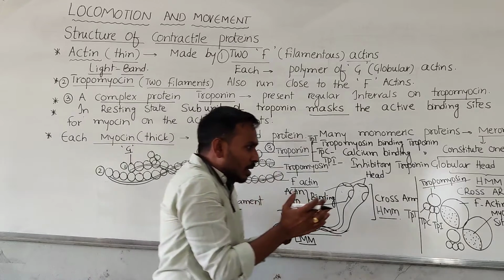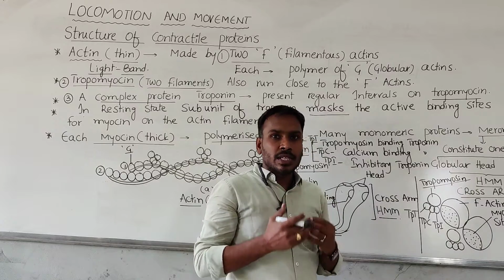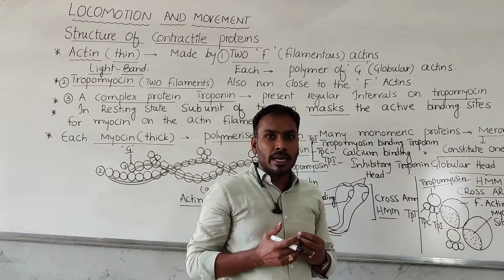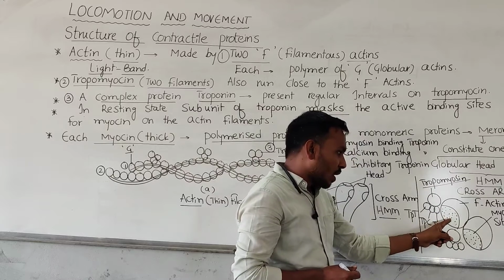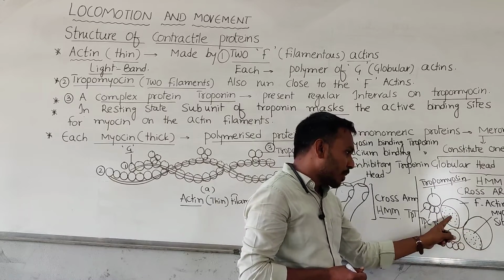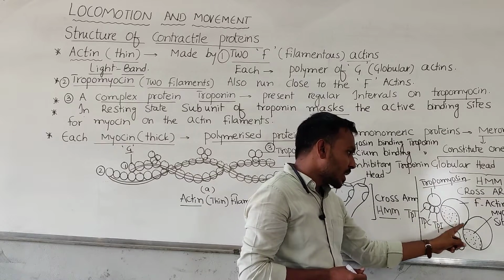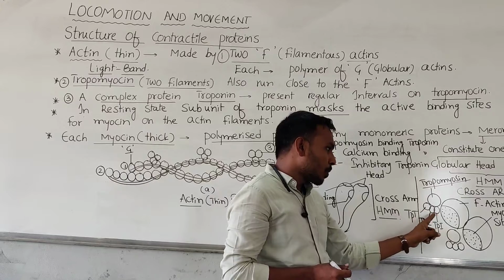Now you see, we can imagine in a relaxed state, when there is no muscle contraction, this globular protein, which has the active binding sites for myosin, has those sites closed by the three important proteins.